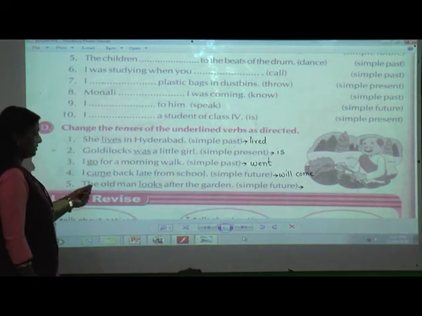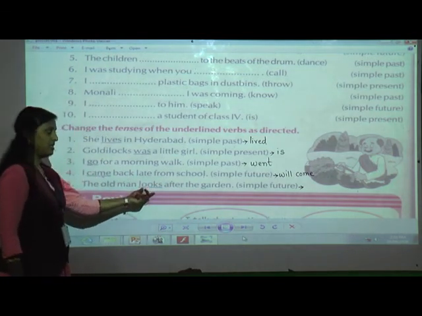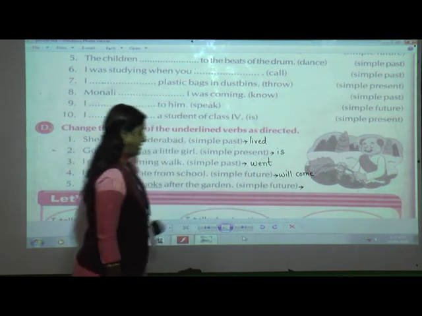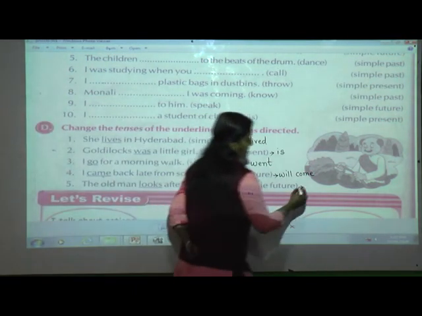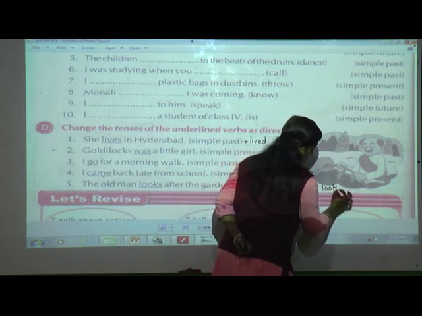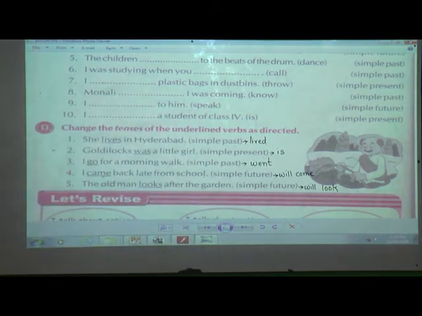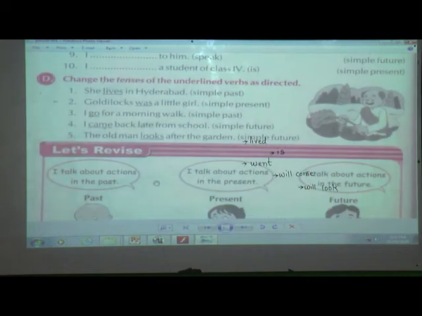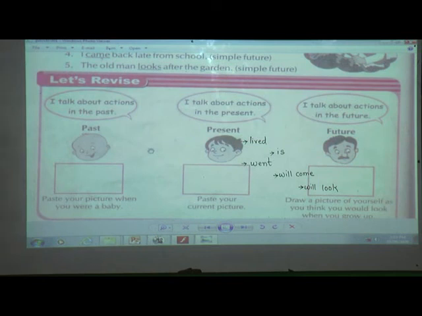Okay. Fifth, the old man looks after the garden. Looks is present tense. We are going to change into future tense. So what is the future? Yes, the old man will look after the garden. And in this way we have finished with our exercise D. Okay, I know I was fast, but you have to try on your own if you have missed it.